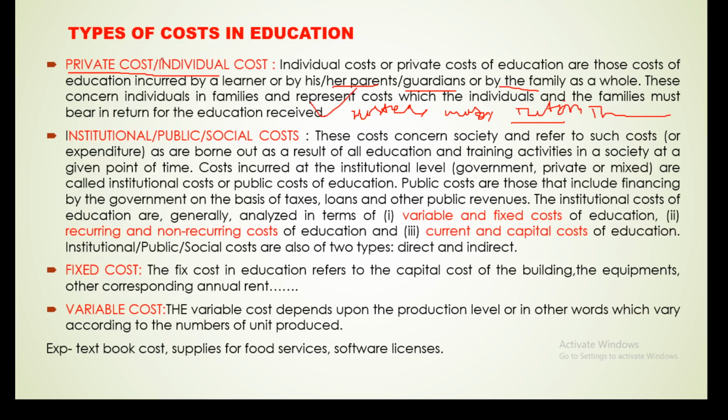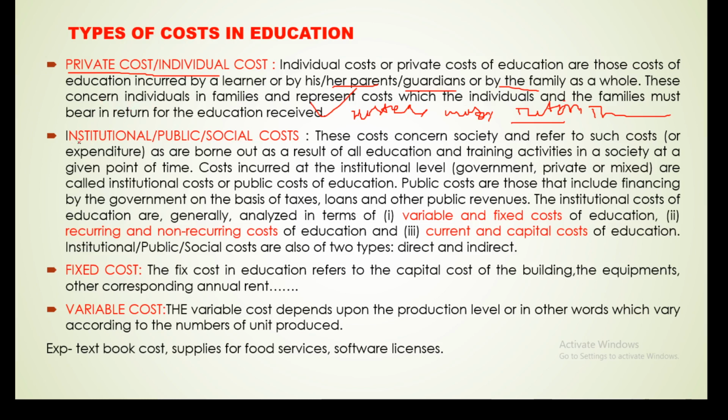These are the private cost. So what the individual actually spends for the purpose of getting education, it may be by the parents, by the guardians, by the family as a whole.